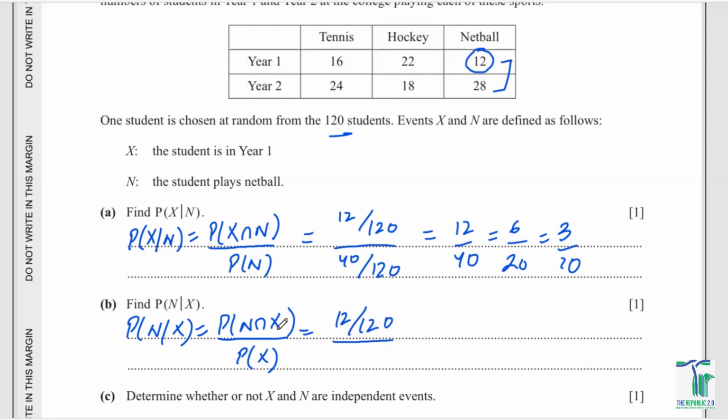And how many students do we have in year one? 16 plus 22 plus 12 is 50. So 50 upon 120, and you can simply write it as 12 upon 50.